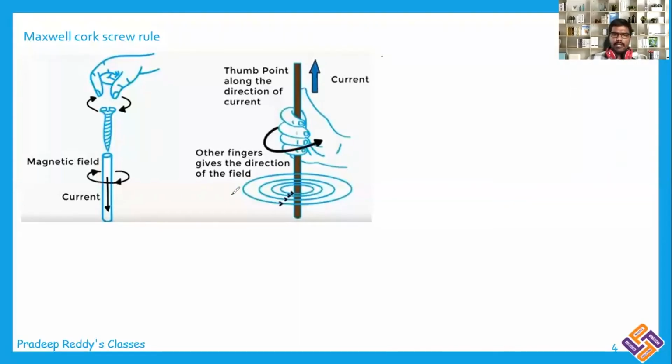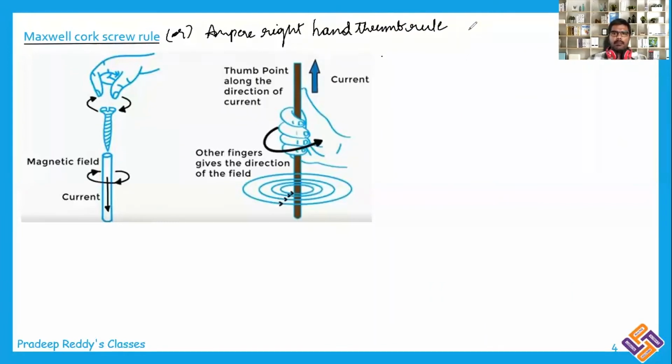Ampere's swimming rule gives the deflection of the magnetic compass, whereas the Maxwell corkscrew rule or Ampere's right hand thumb rule gives the direction of magnetic field.